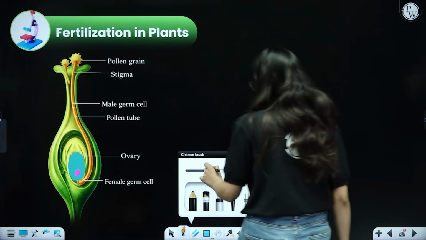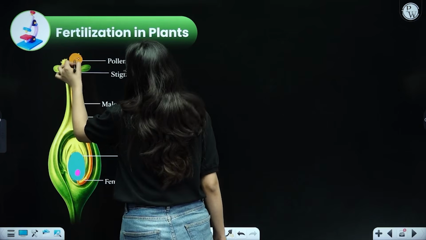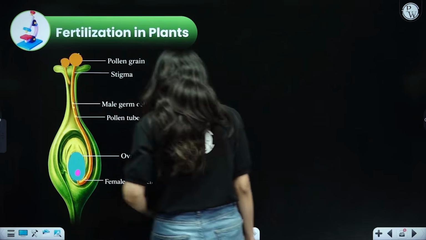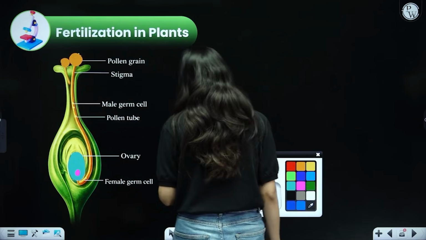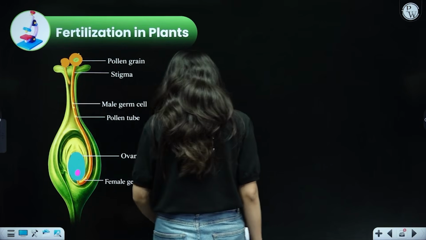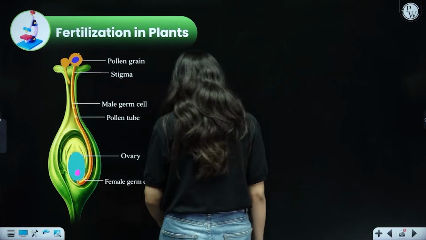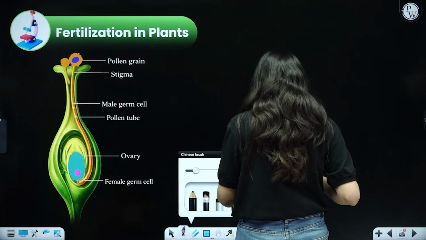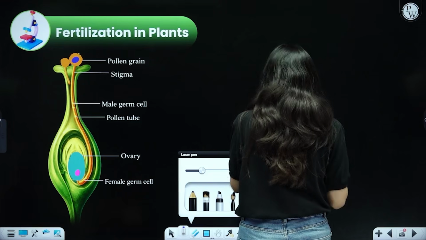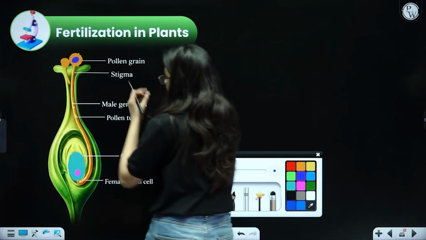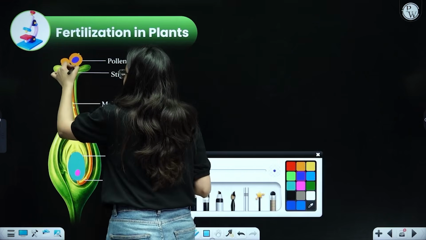This is the pollen grain that has just come, and somewhere in this pollen grain is the male gamete. Since the pollen grain has landed over here, what will it do after sitting? It will form a long tube-like structure, which is like this.